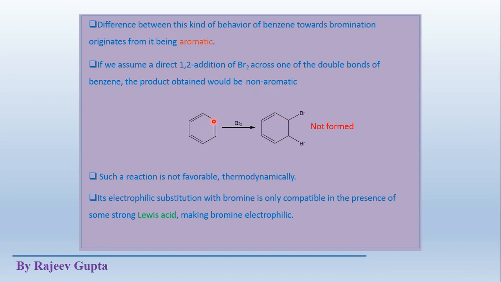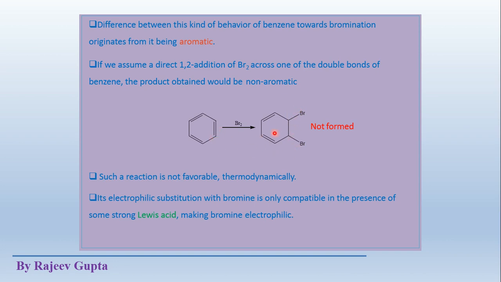Suppose we made an addition product: at both carbon atoms, one bromine atom will be attached like this. This is a simple addition reaction, just like alkenes.